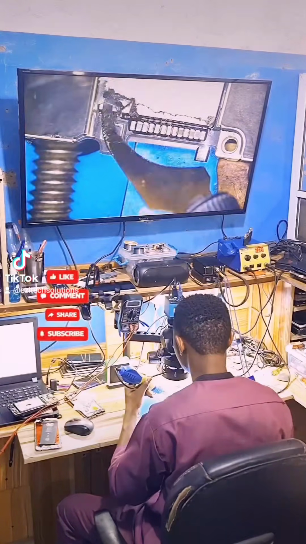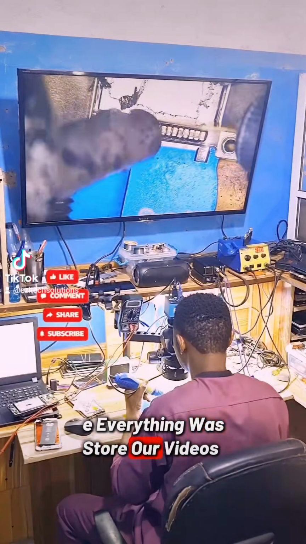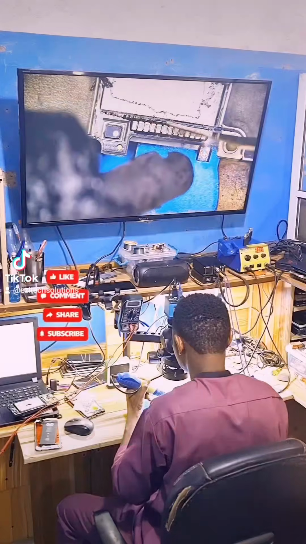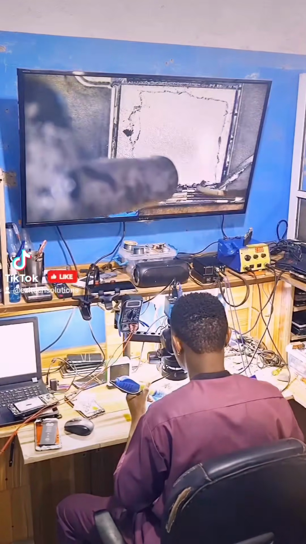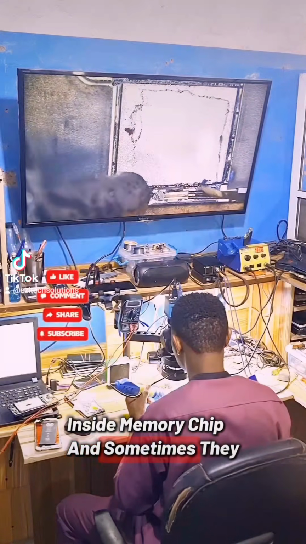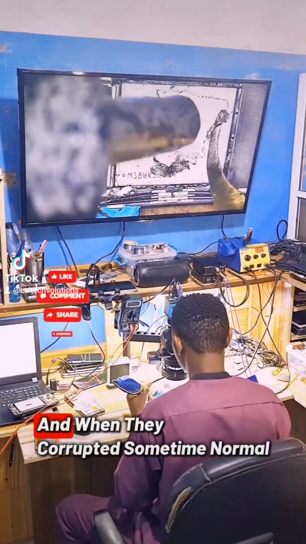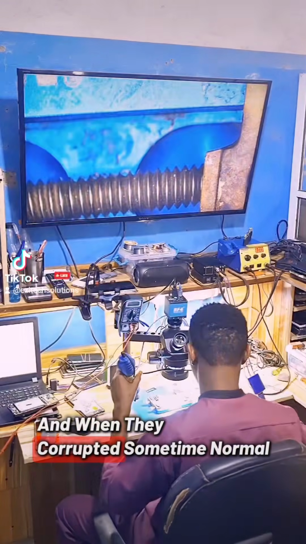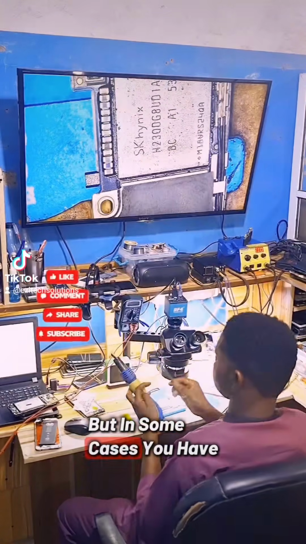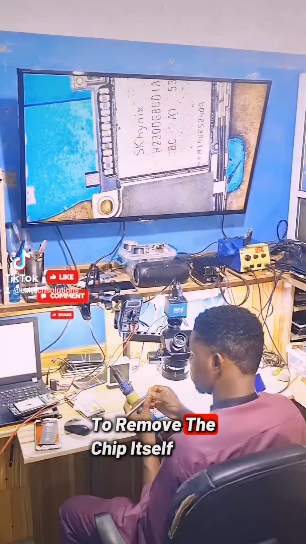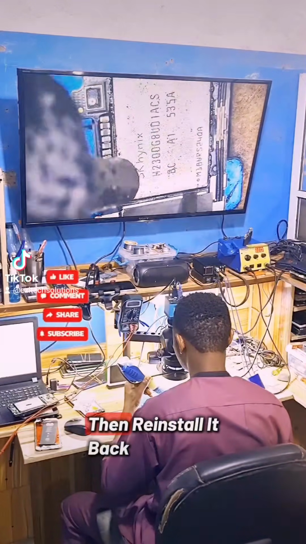And you know, every operation that we do on iPhone, everything we store, our videos, photo, music, the browsing, everything stored inside is our chip, and sometimes they get damaged or corrupted, and when they corrupted, sometimes normal flashing will correct the issue, but in some cases you have to remove the chip itself, reprogram it, then reinstall it back.